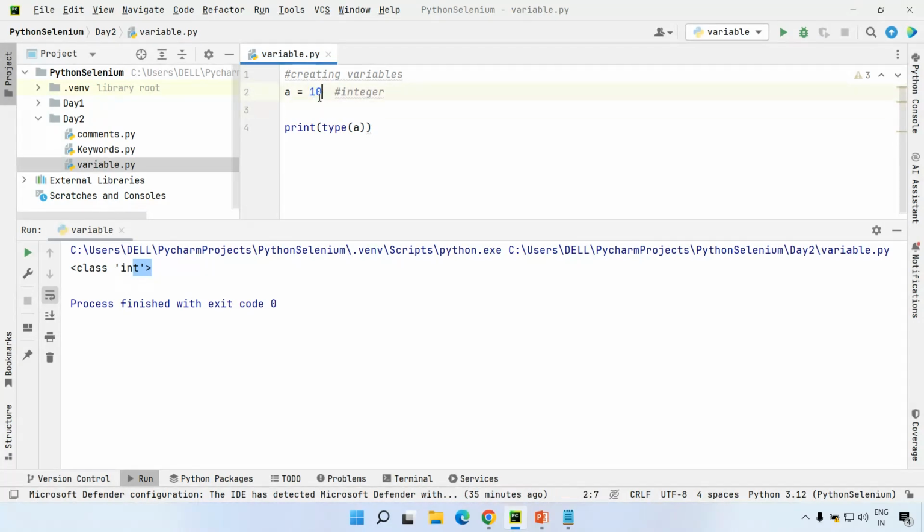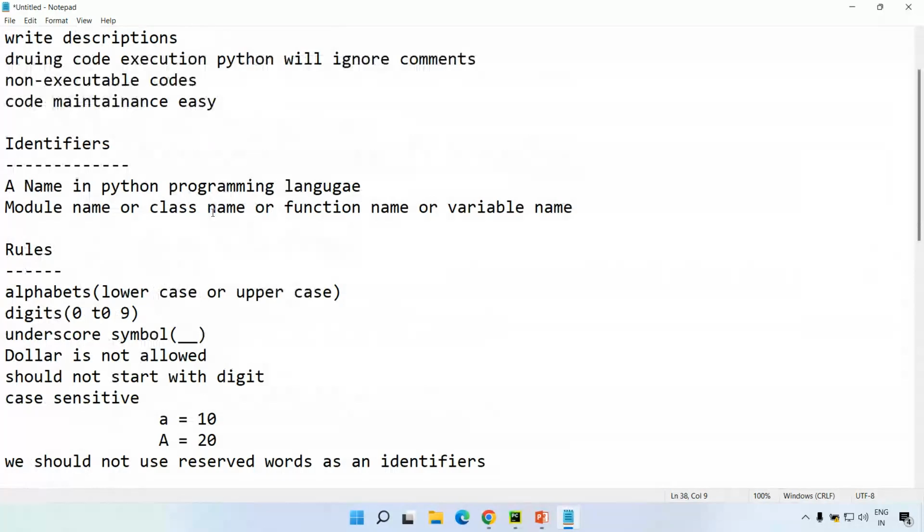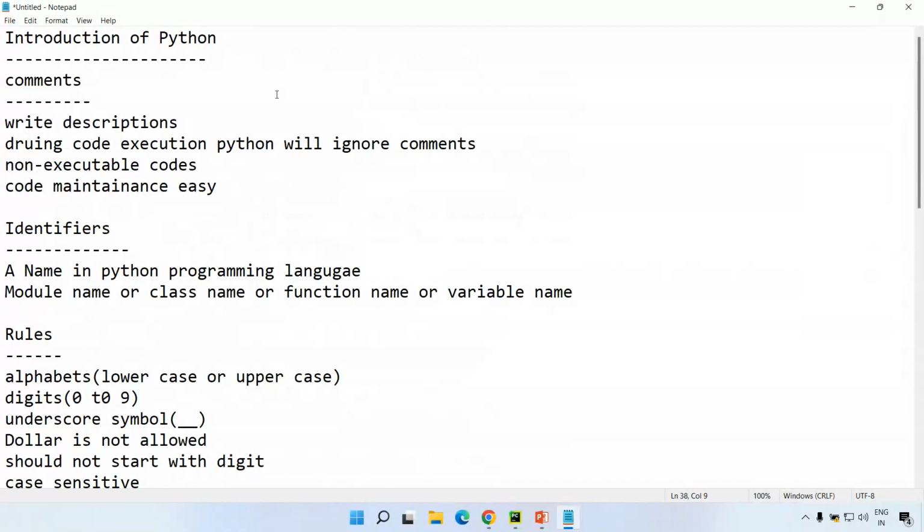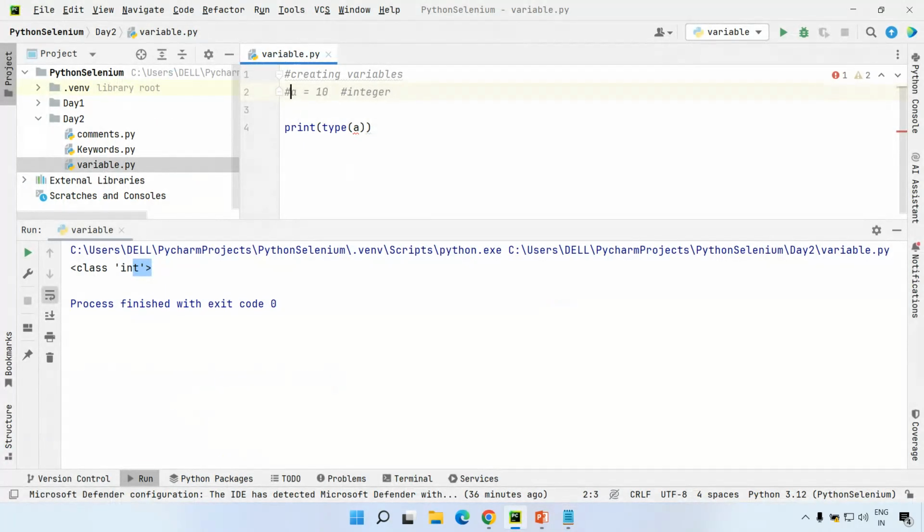Suppose instead of 10, I am specifying 10.0. Let me comment this. So how can you comment? To comment, just press Control and /. I'm just writing the shortcut here. I'm just highlighting my cursor here and pressing Control / on my keyboard. You can see it is commented.